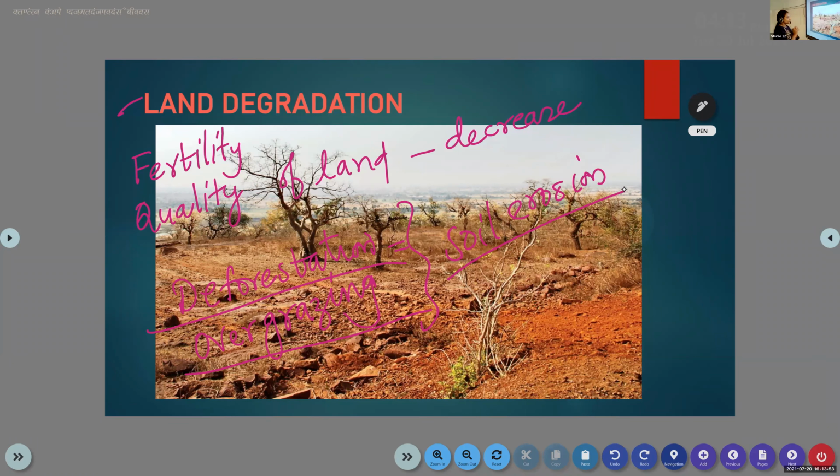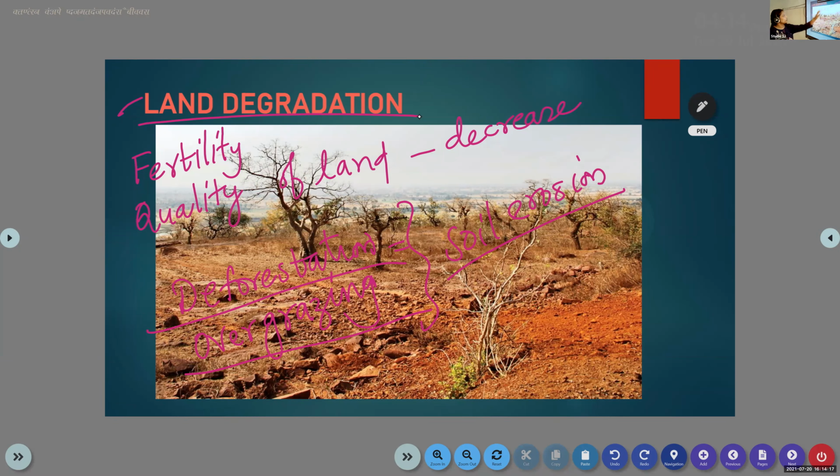Okay, if I ask a question, what are the problems facing the land, the answer is land degradation. So what is land degradation, Naveen? Naveen, what is land degradation? Unmute.